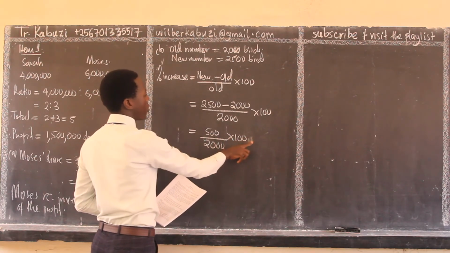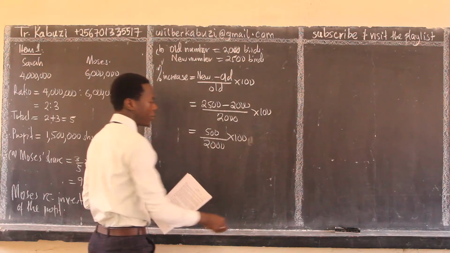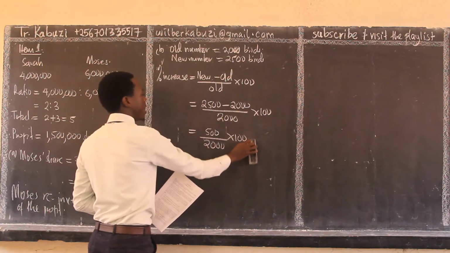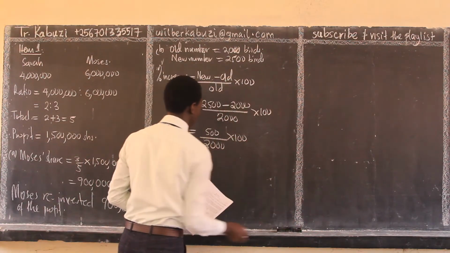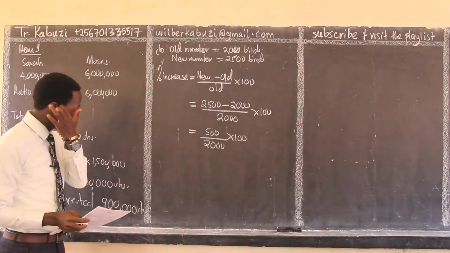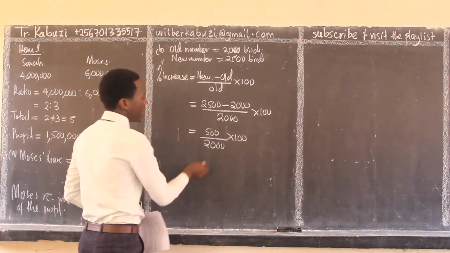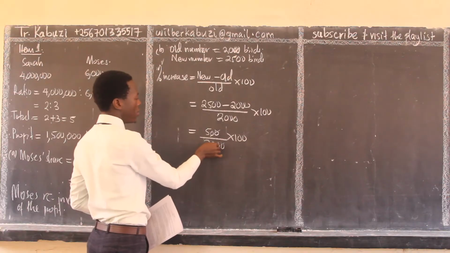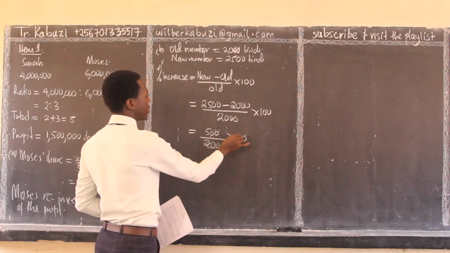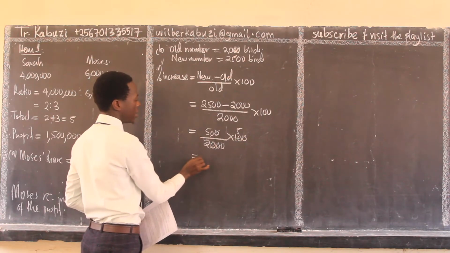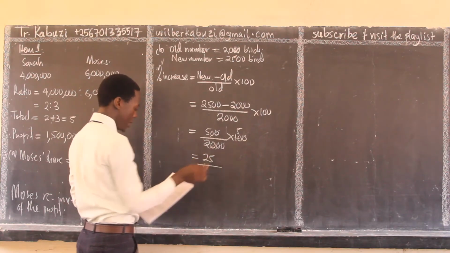I always show these steps of subtracting and so on, because it's important not to skip these steps, for easy scoring. So these two zeros go, one goes, by this will be 5. 5 times this will be 25.